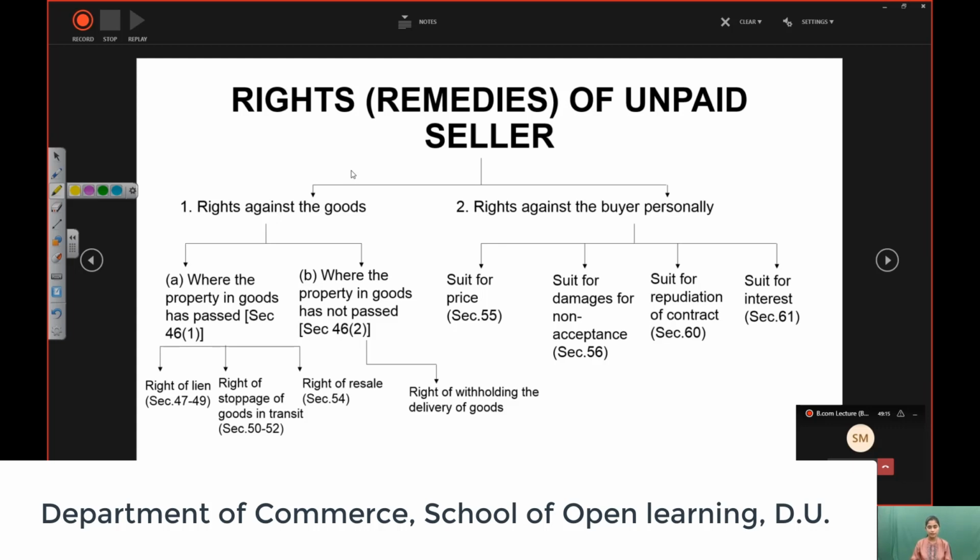What are the remedies of an unpaid seller? I hope all these things are clear to you. And let me know if you have any queries.